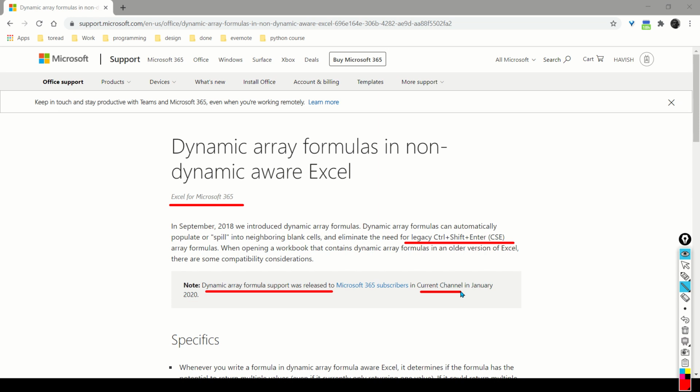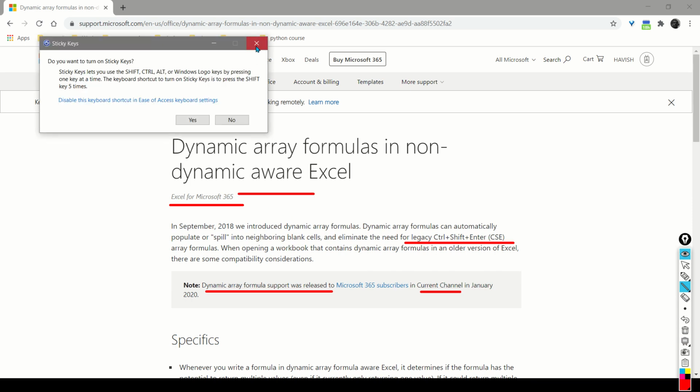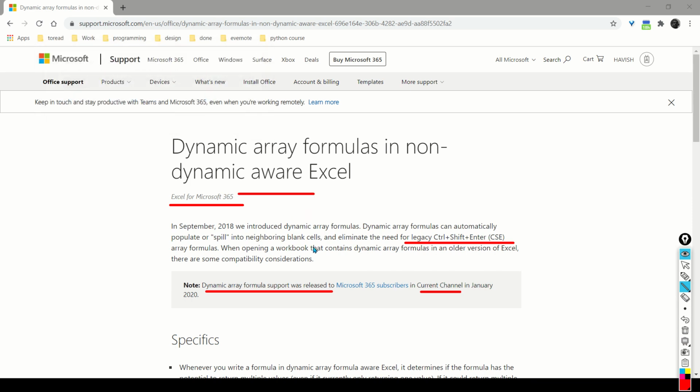The reason for this is that dynamic arrays are not available as a general availability rollout. Microsoft is still in a beta stage and they haven't released it out to all the customers of Microsoft 365. But one thing is for sure that you do need to have Microsoft 365. Otherwise, you will never get dynamic arrays on your system.